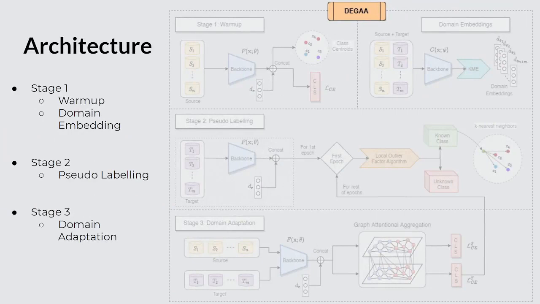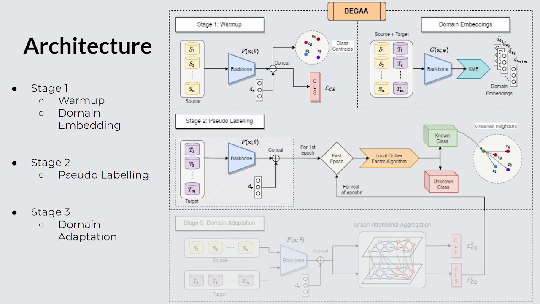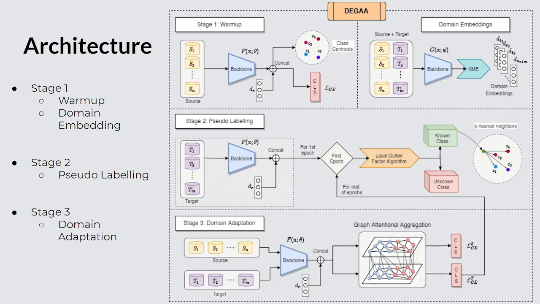Stage 1 is the warm-up stage and domain embedding generation stage. In this stage, the backbone is trained in a supervised fashion with the coarse images and labels. This stage also includes extracting the domain embeddings corresponding to each domain using kernel mean embeddings. Stage 2 is the pseudo-labeling stage for generating tentative labels for target domain images. This method uses the local outlier factor algorithm, which separates the classes common to the source and target domains from the unknown classes. Stage 3 is the domain adaptation stage, which includes the graph attentional aggregation mechanism along with the domain embedding, which runs iteratively with the pseudo-labeling stage to obtain the best set of labels for images in the target domain.